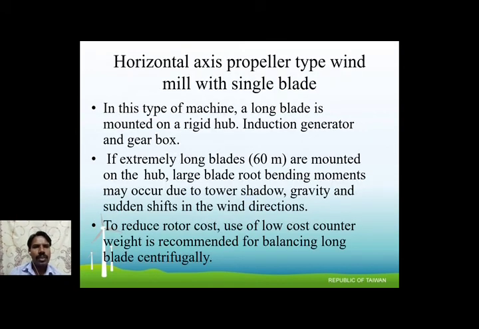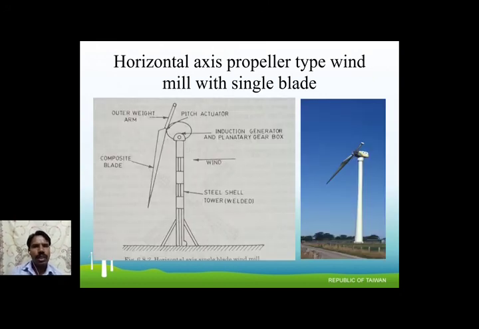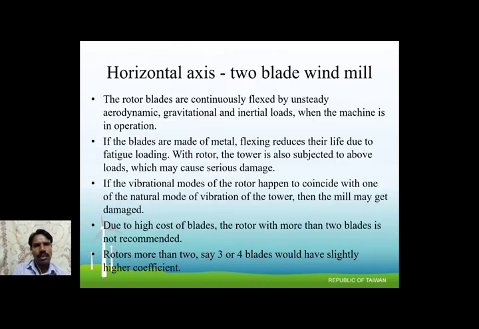This is a single blade, extremely long, around 60 meters in length. Mounted on the hub, the large blade root bending moment may occur due to the tower shadow, gravity and sudden shifts of the wind direction. To reduce the rotor cost, a low-cost counterweight is recommended for balancing the blade centrifugally. Let's look at the diagram. The balancing weight is placed on the top side. We can use a composite blade. This is the single blade horizontal axis type.